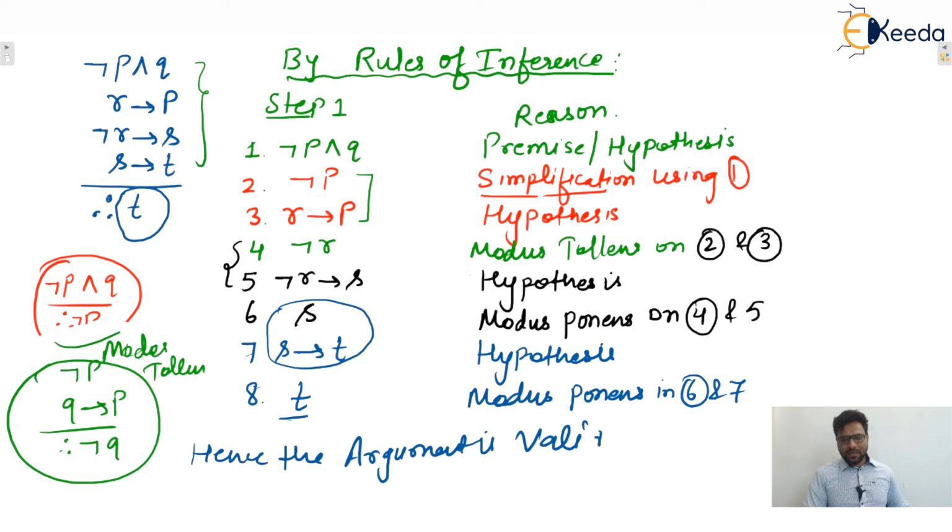By applying whatever rules of inference are present, if we are able to reach the conclusion, then the given argument is valid, otherwise it is invalid.